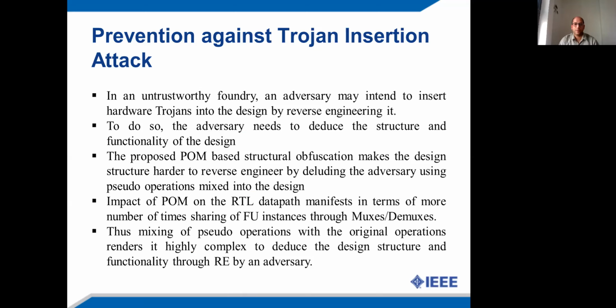However, the proposed pseudo operation mixing-based structural obfuscation hinders the process of reverse engineering, and this is because the process of reverse engineering becomes harder for an adversary because of mixing of these pseudo operations with the original operations of the design. Therefore, an adversary gets deluded and fails to deduce the original functionality of the design, and he becomes unable to insert hardware Trojans into the design.